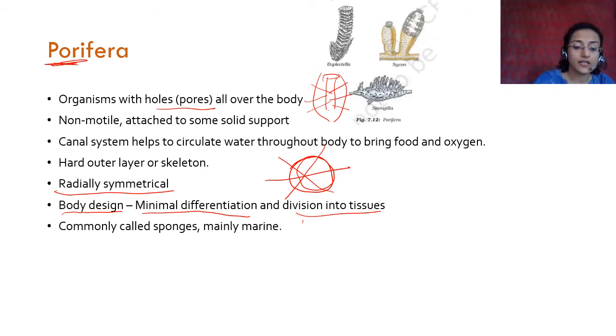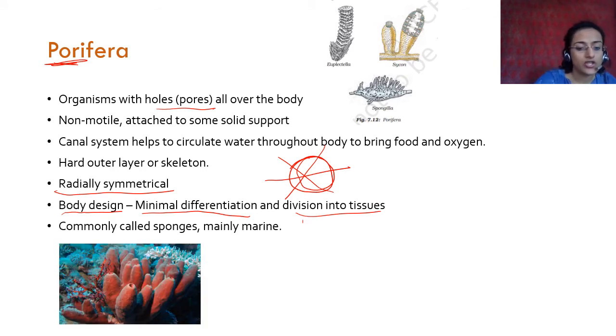These are the sponges that are given in your book. These are some examples. For example, this is Plectilla, this is Cycon, and this is Spongilla. This is what a sponge generally looks like in nature. So this is a sponge body. This is the canal, osculum or canal, right?